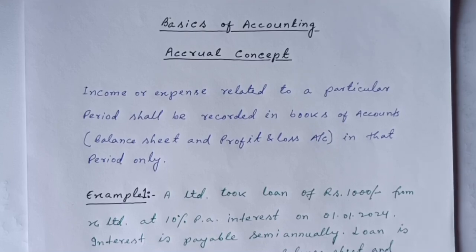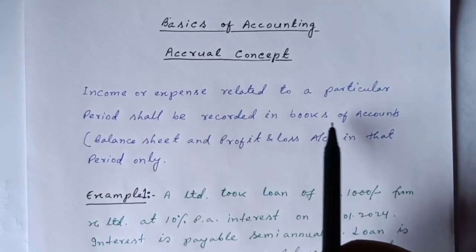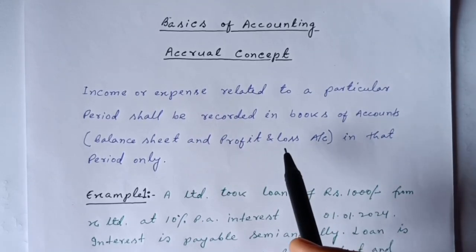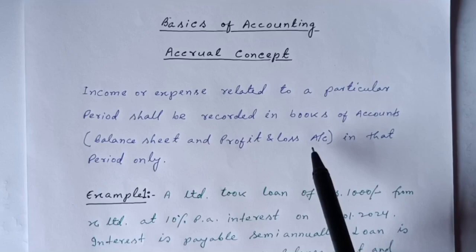So accrual concept says that any income or expense related to a particular period shall be recorded in the books of accounts in that period only. So what do you mean by books of accounts? Books of accounts basically means balance sheet and profit and loss account.